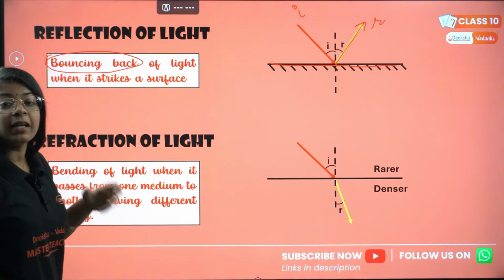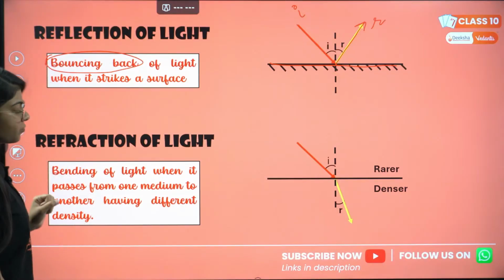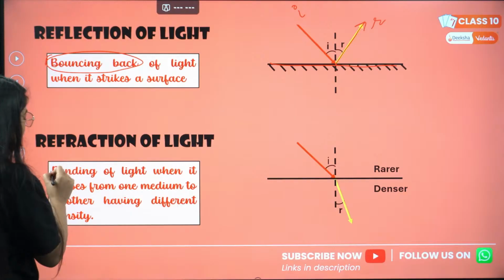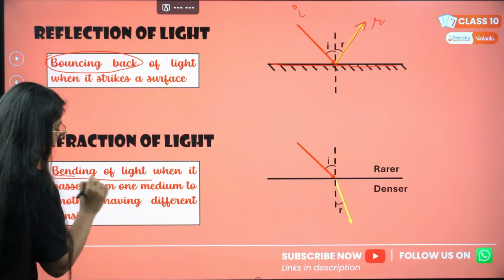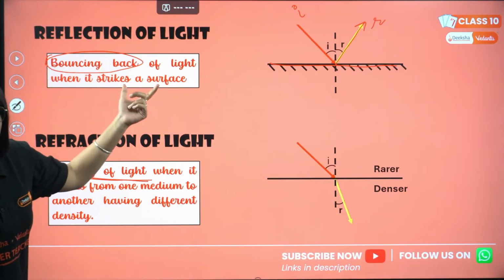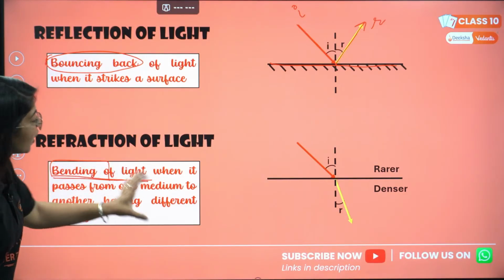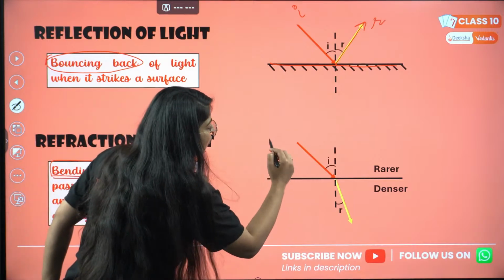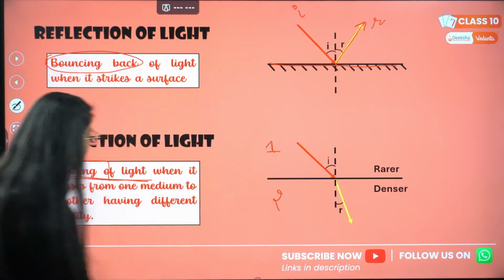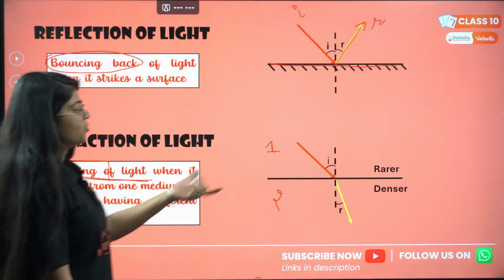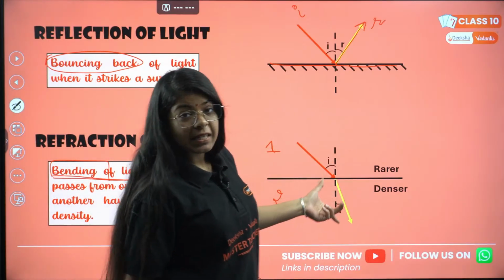Then we have the second phenomena, refraction of light. Refraction of light suggests bending of light. This was bouncing back of light. This is bending of light when it passes from one medium to another, having different density. So this is a rarer medium, this is a denser medium.